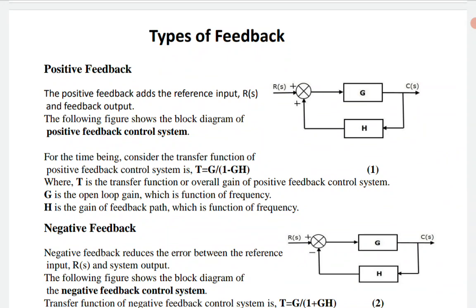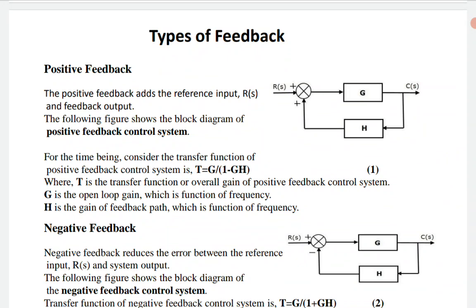R(S) is the Laplace transform of the input variable, and C(S) is the Laplace transform of the output variable. After that we will see what a transfer function is, all those things. I hope in signals and systems you have a little knowledge of transfer functions and the Laplace transform, because those things are essential in continuation to signals and systems, and in parallel they will be utilized in control systems. Okay, so the positive feedback adds the reference input, that is R(S), and the feedback output. The respective diagram is figure 1.